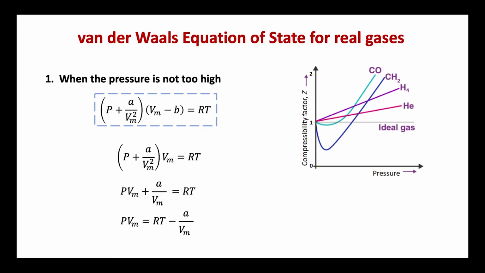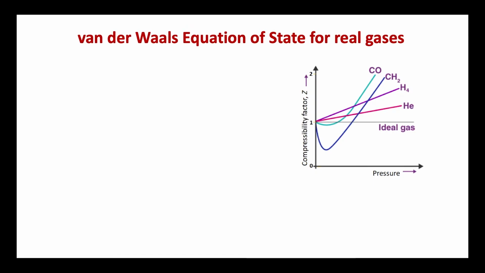That means we can rearrange the equation as PVm plus A divided by Vm, which is equal to RT, and PVm is equal to RT minus A divided by Vm. Thus, the product PV is less than RT by an amount equal to A by Vm. As pressure increases, V decreases and A by Vm increases, and therefore PVm becomes smaller and smaller. This explains the dip in the isotherms of most of the gases as shown in the figure for carbon monoxide, methane and ammonia, etc.